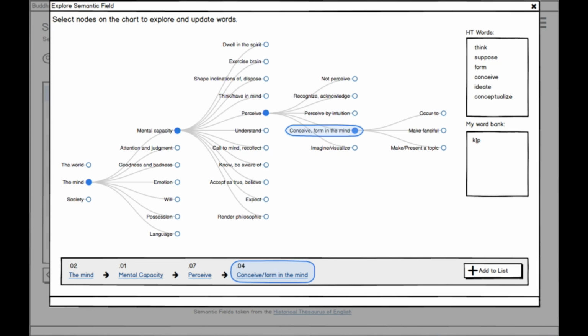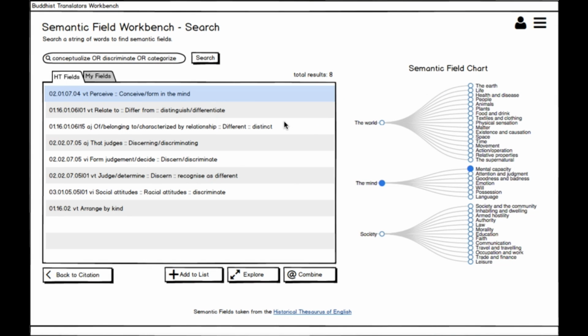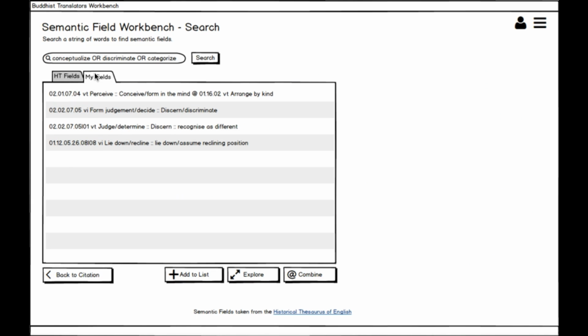If we want to differentiate vclip from clip, we may decide that vclip denotes a specific aspect of "conceive form in the mind," that is, a form of mental categorization. Since the historical thesaurus does not have a category for mental categorization, we may want to create a custom category to represent our interpretation for the meaning of vclip in our passage. We can do so by combining "conceive form in the mind" with "arrange by kind." Now we have created a custom field that we can find in My Fields.